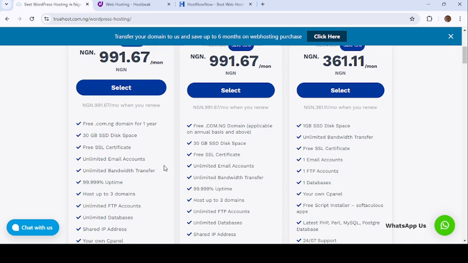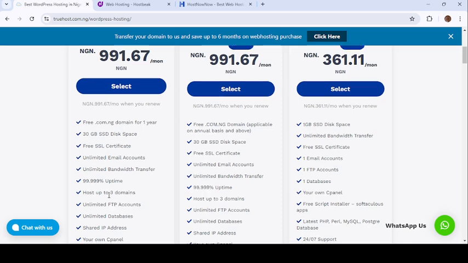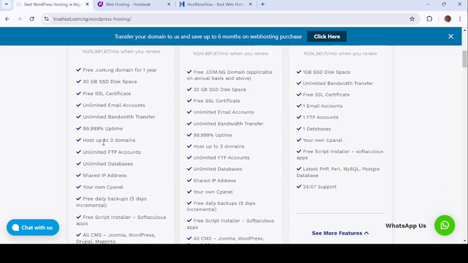It has unlimited email accounts. It has unlimited bandwidth transfer. What is bandwidth transfer? Bandwidth is the number of people that can visit a website at a time. Truehost is saying if you get this particular package, an unlimited number of people can visit your website at a time. Now you can host up to 3 domains. That means that in addition to the domain you have as the main domain, you can still add up to 3. Wow, that's a beautiful offer. You also have unlimited FTP accounts, unlimited database.